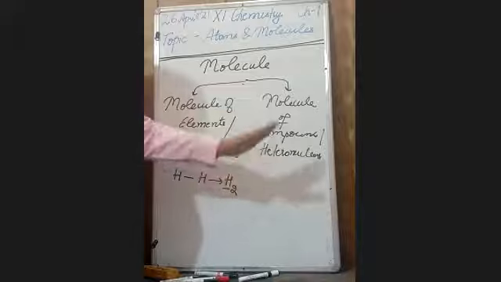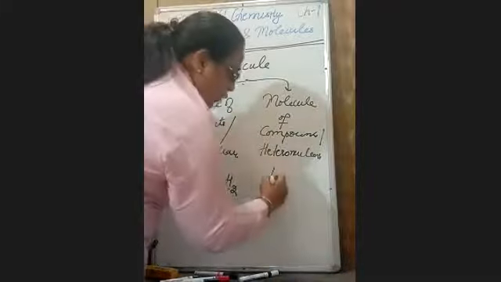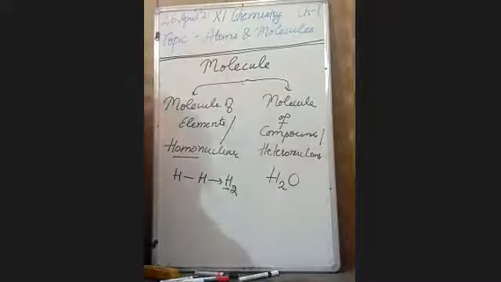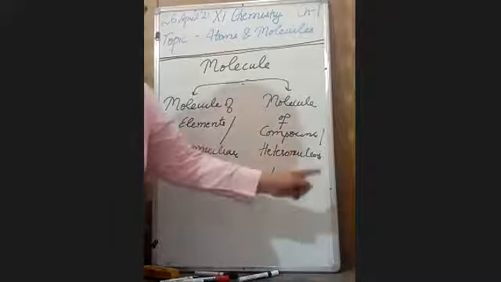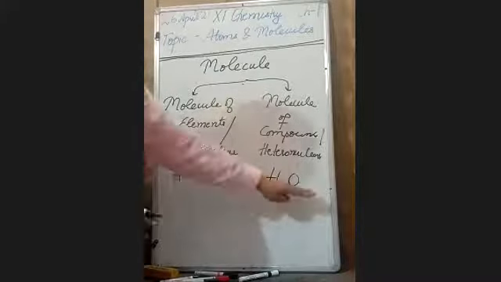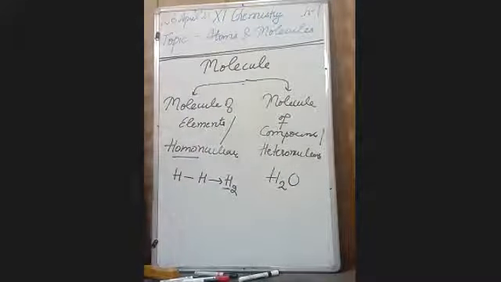That's why it is heteronuclear. For example, your water molecule, H2O. Different elements are here. That's why it is a molecule of a compound, and the other is a molecule of an element. Fine.